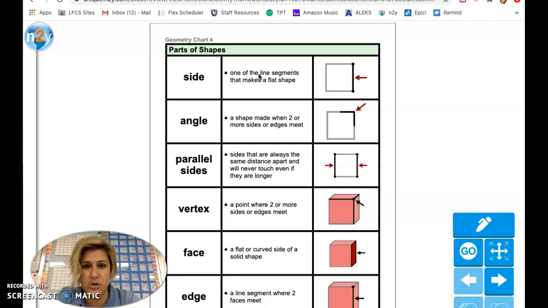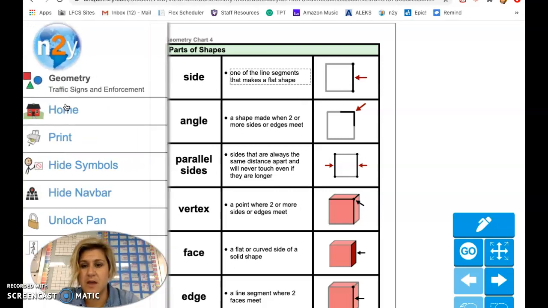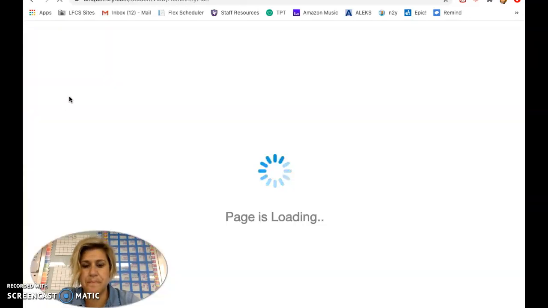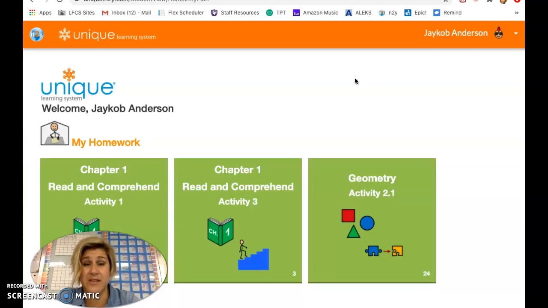You can click on these words, like one of the line segments that makes a flat shape, and it can read to you, so you don't need to read them all. These first couple pages are going to help you later on in the assignment. Then go to Home, and it'll save it for me so I can see it on my side, which is awesome. If you need help, please let me know, but this will hopefully tell you what you need to do and how to access this.